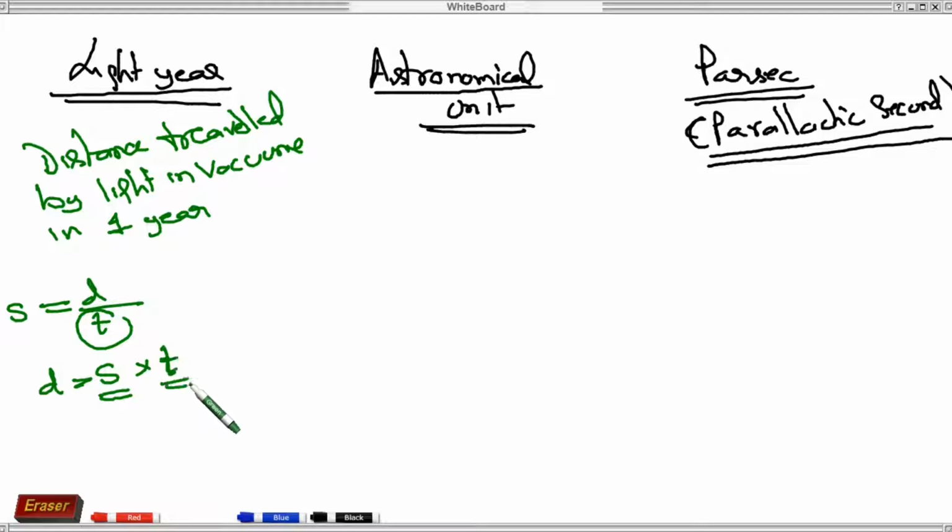Speed of light is 3 into 10 raised to the power 8 meter per second, into 1 year. So how much time will be in 1 year?